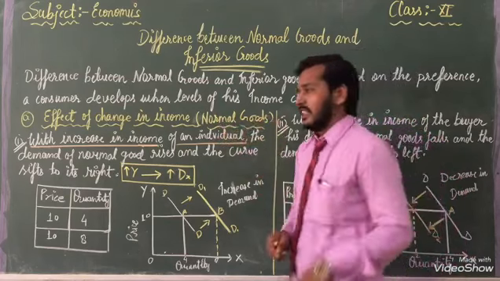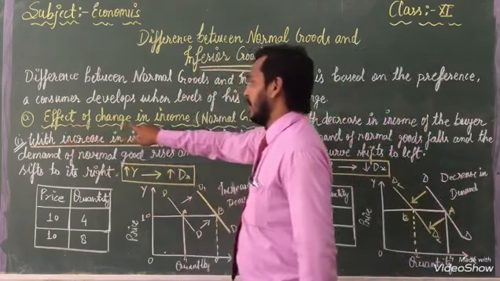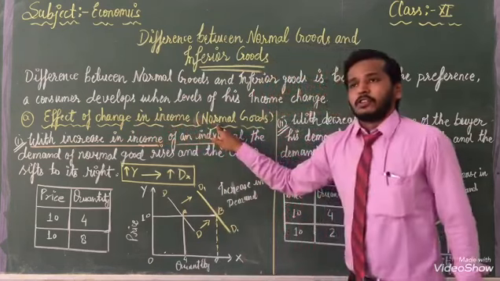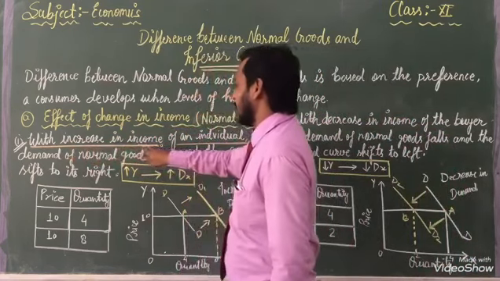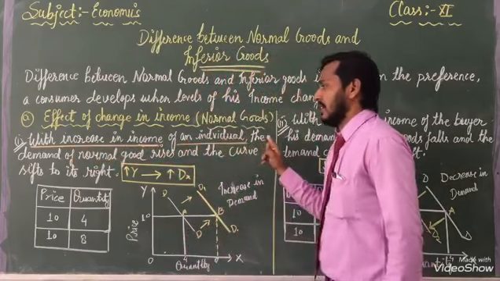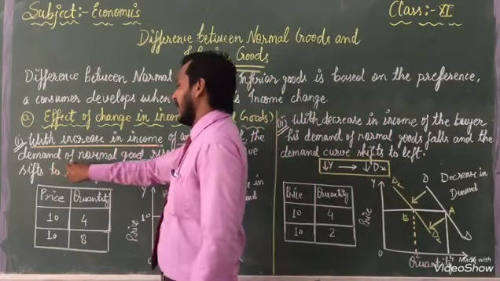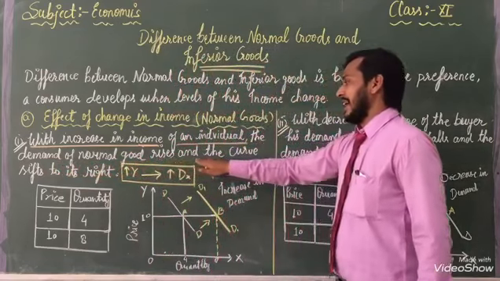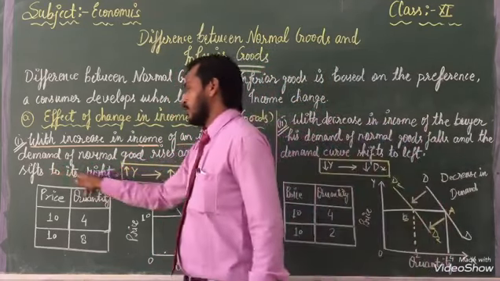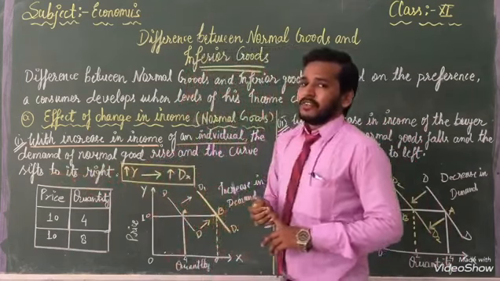Normal goods, once again listen, effect of change in income: with increase in income of an individual, the demand for normal goods rises and the curve shifts to the right. This is the definition.